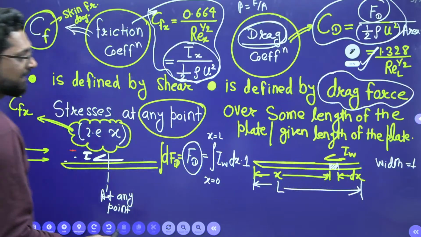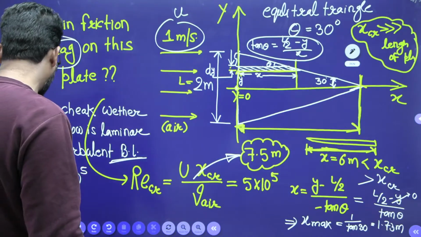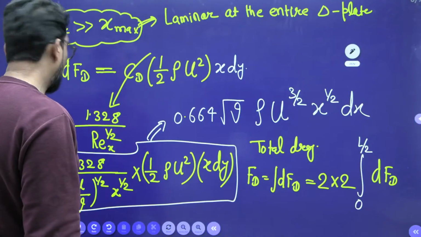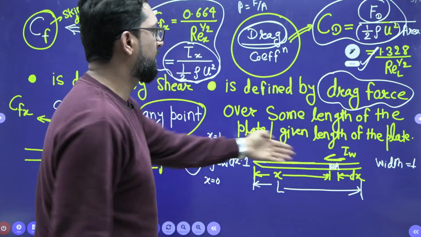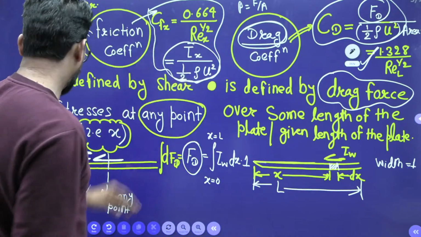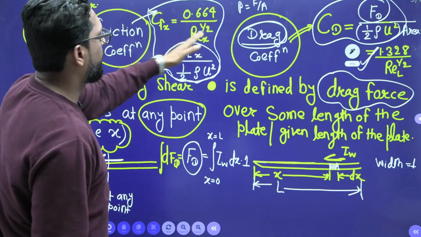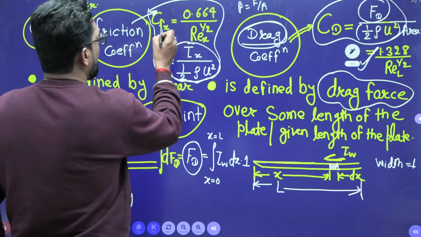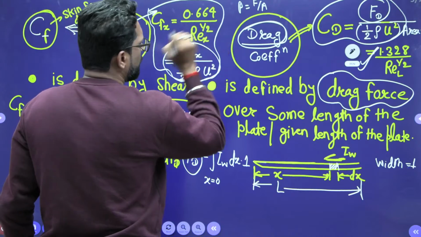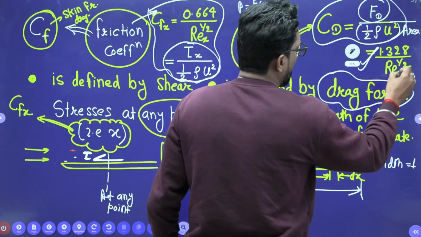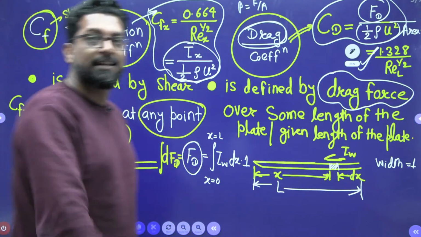First, you have to decide whether the flow is fully laminar or turbulent, so that you can apply it. Okay. So this is for laminar. We assume that over the plate the flow is laminar, so that we can use it. So these all are CFX and CFL. This formula CFX is 0.646 divided by Re_x to the power 1 by 2. This is for laminar. 1.328 divided by Re_L to the power 1 by 2. This is also for laminar. So we have to check it.